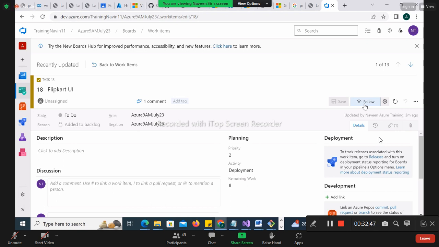But whose ticket is this? Let's see, this is Naveen's ticket, right? And Ramesh is looking at it. If he wanted to keep an eye on me, what is the status of this? Now it is To Do, right? Tomorrow I'll make it Doing, and the day after tomorrow I'll make it Done. So if Ramesh wanted to have a look into me, he can click on the follow button.